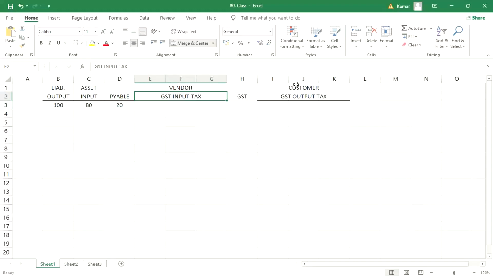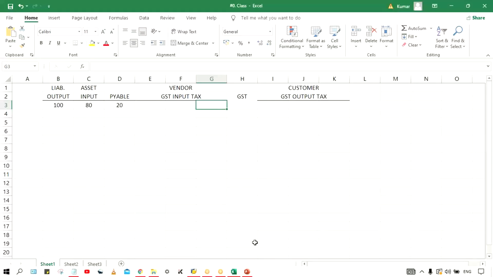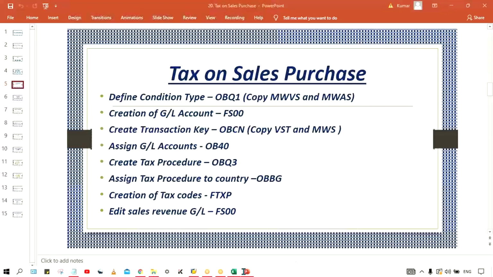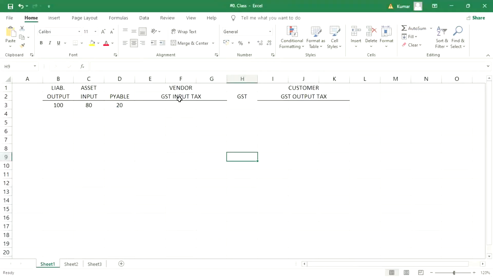So now here we are having GST input and GST output. First of all, what we have to do, guys, we have to create the condition type, right? So how many condition types are going to be created? First of all, for input and output, different condition types are going to be set up.